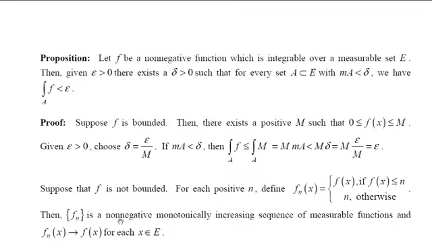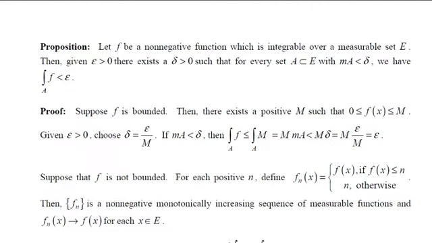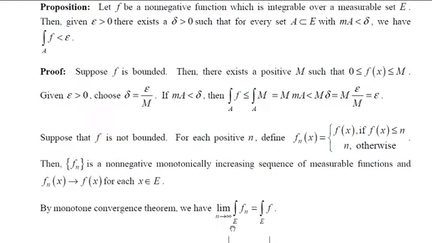So we have constructed a non-negative monotonically increasing sequence of measurable functions such that fn of x tends to f of x for each x belonging to E. But we know by the monotone convergence theorem that the integral of f over E is the same as the limit as n tends to infinity of the integral of fn over E. So by that, let us assume that epsilon is greater than 0.